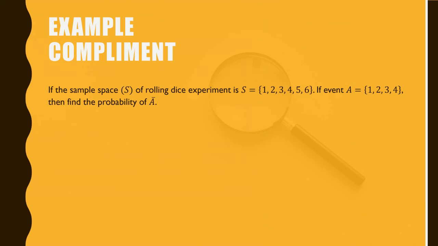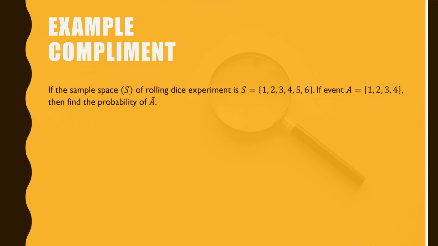So let us see with an example. If there is a sample space of a rolling dice experiment, we know the outcomes are 1, 2, 3, 4, 5, and 6. And if we select an event A as 1, 2, 3, 4, 5, what is the probability of A bar?